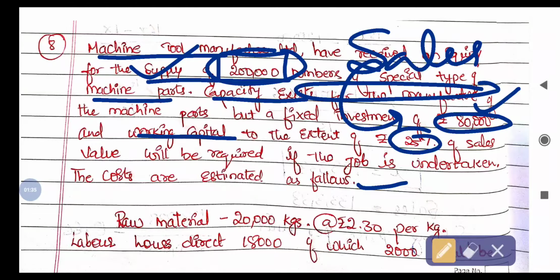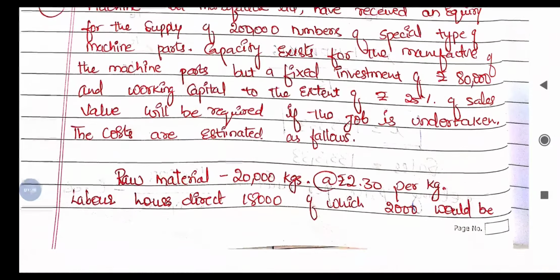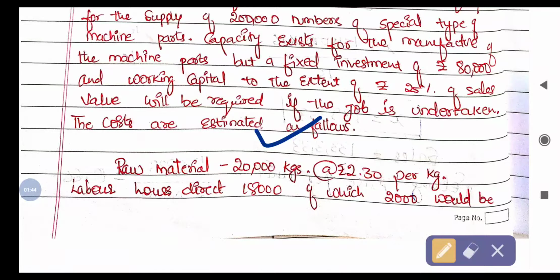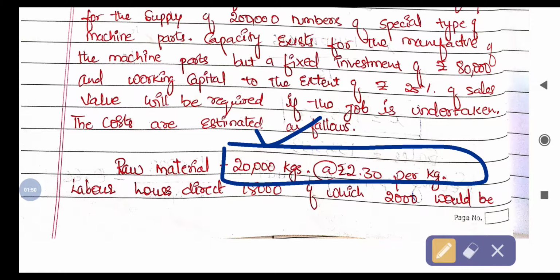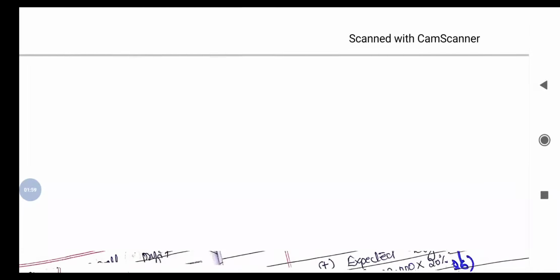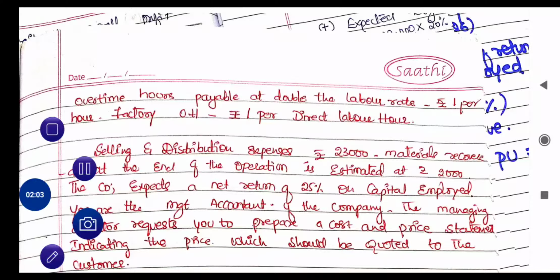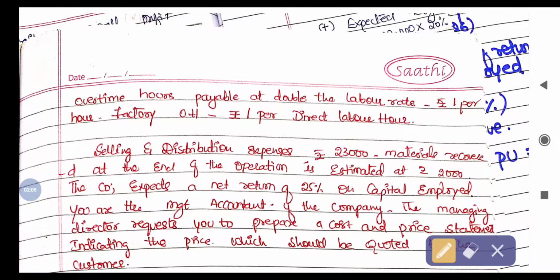Of that, 25% is required, they are saying. So how much raw material is needed? Raw materials 20,000 kg at 2.30 per kg. So 20,000 kg of raw material, the price is 2.30 per kg. Direct labor hours are 18,000, of which 2,000 would be overtime payable at double the rate.